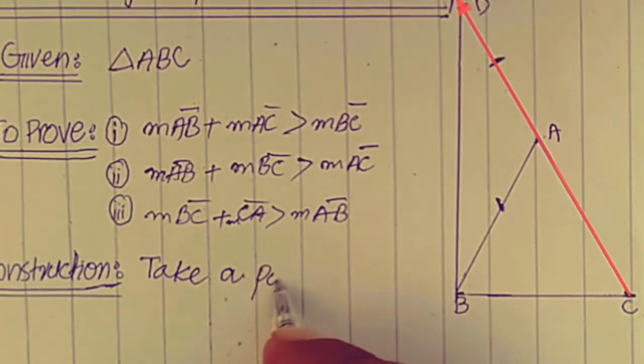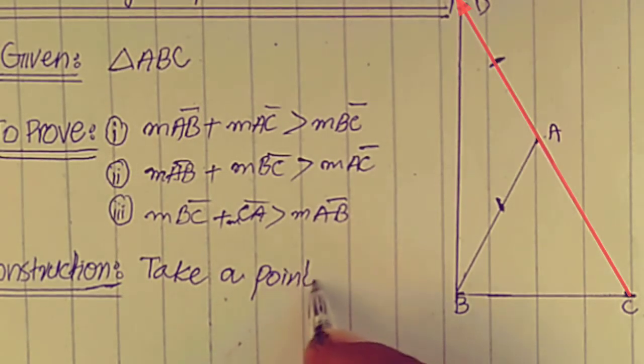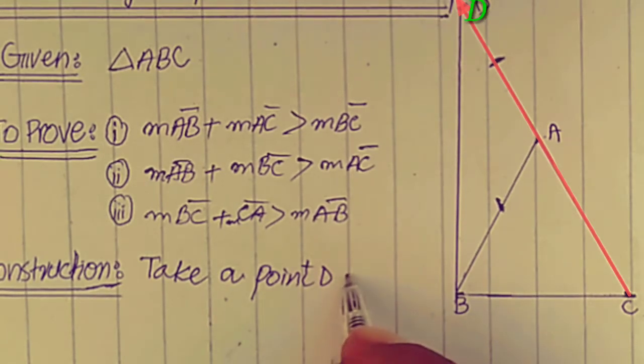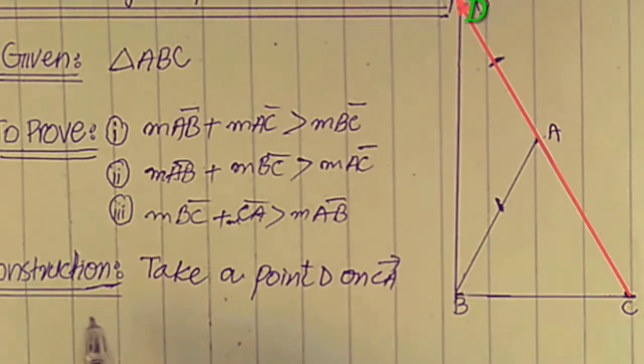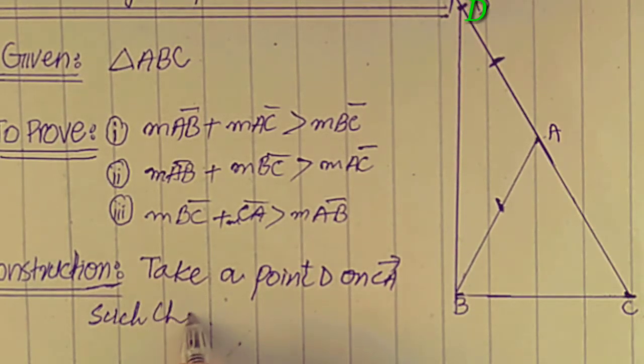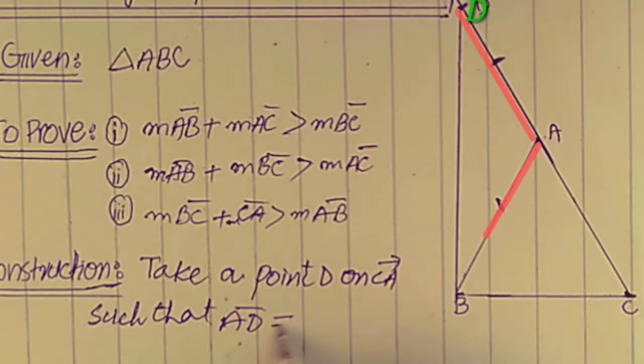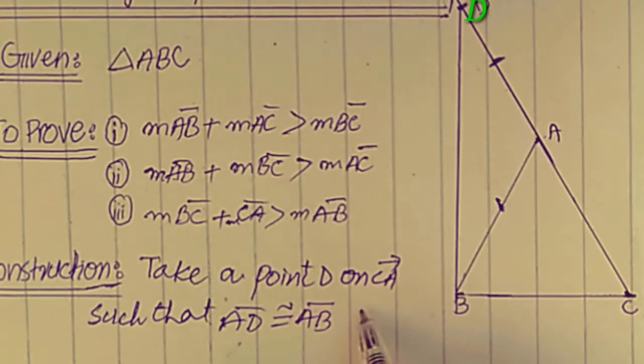Take a point D on ray CA such that AD is congruent to AB.